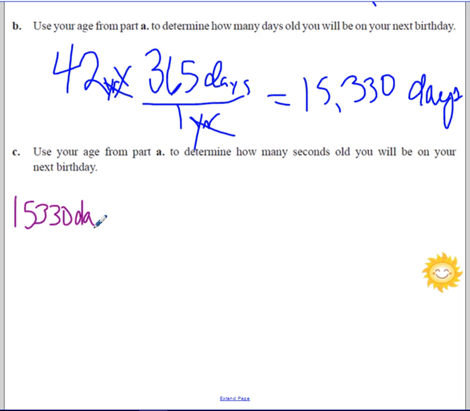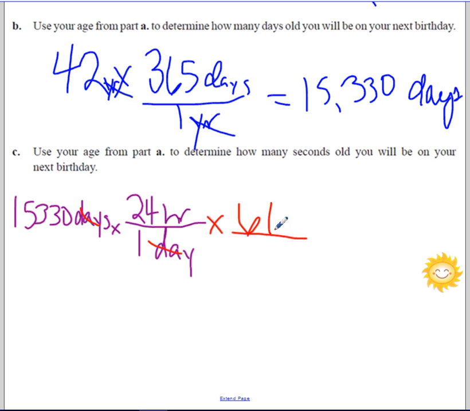Well, I don't know how many seconds in a day, but I do know that there are 24 hours in a day. So now I'm getting rid of my days. And I want to get rid of hours, and I know that there's 60 minutes in an hour.